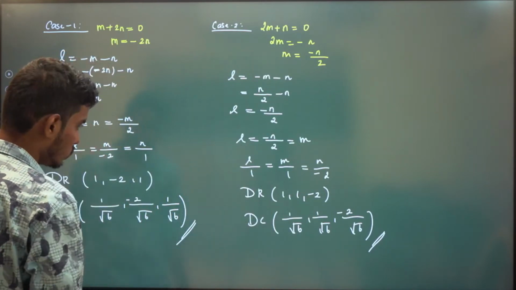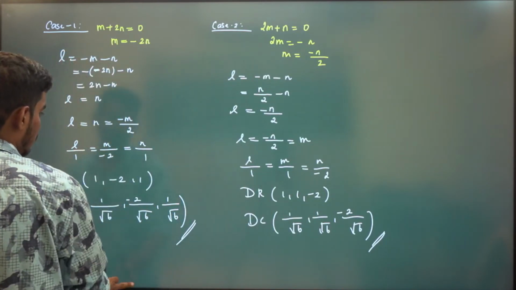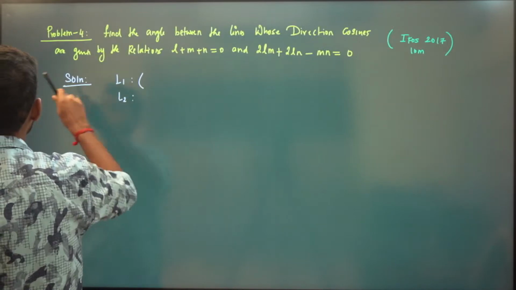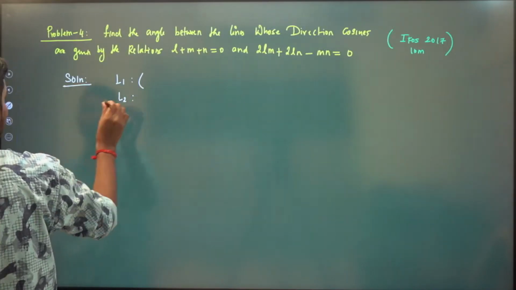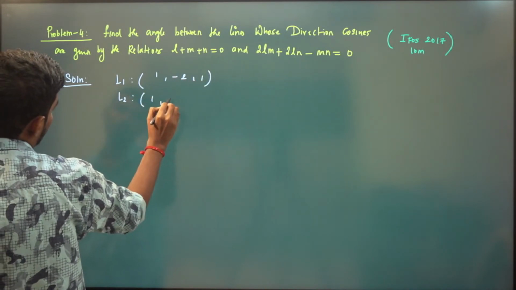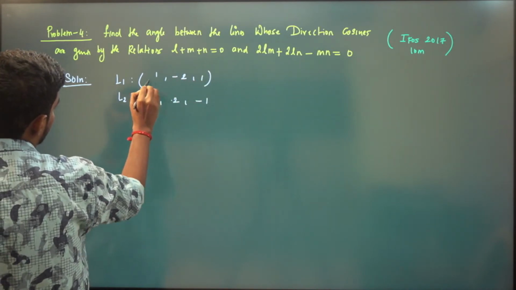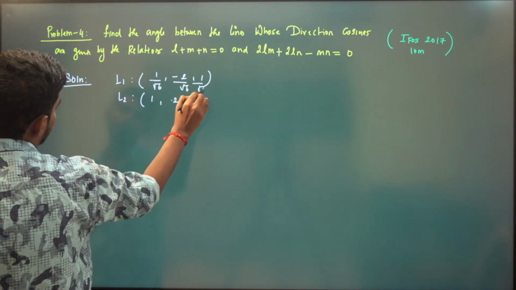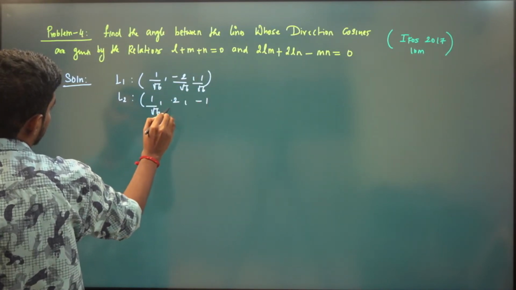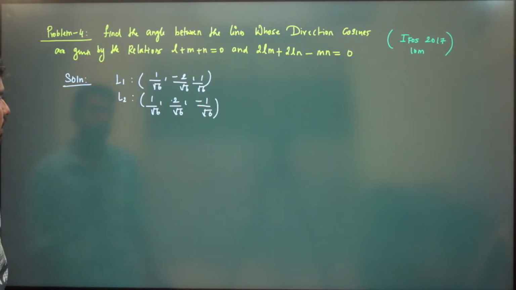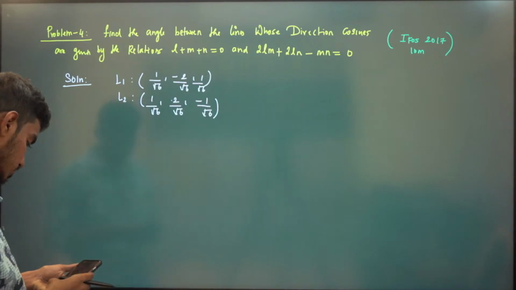So 1, minus 2, 1; 1, minus 2, 1; 2, 1. This is what you will get as direction cosines.